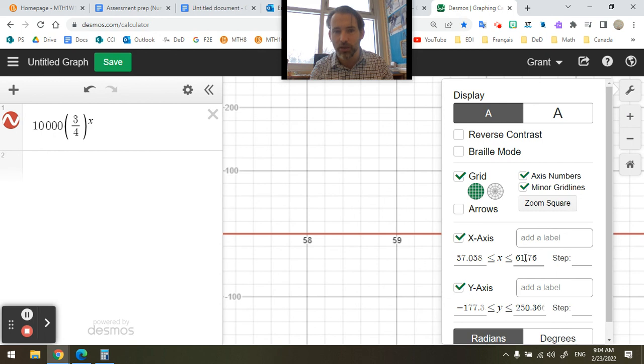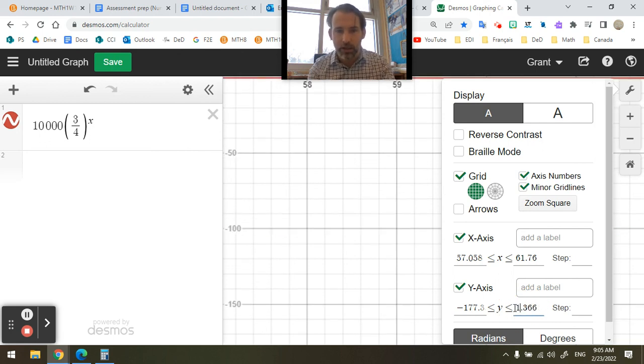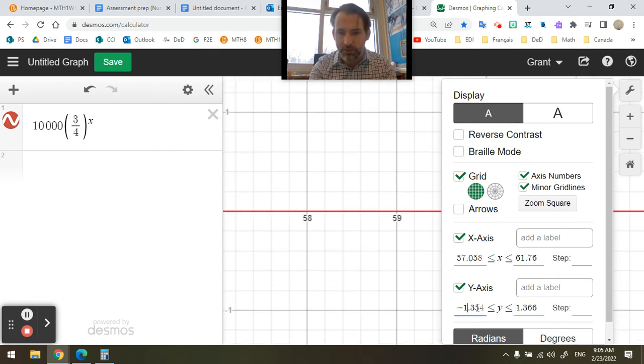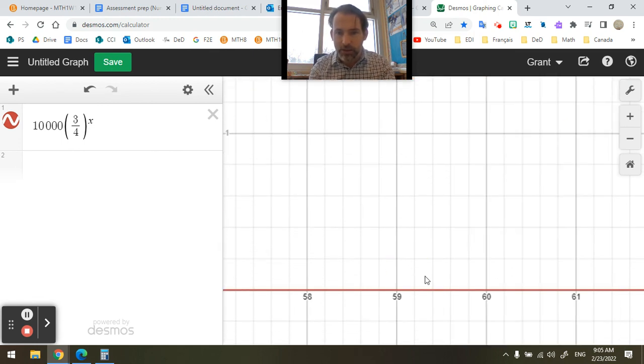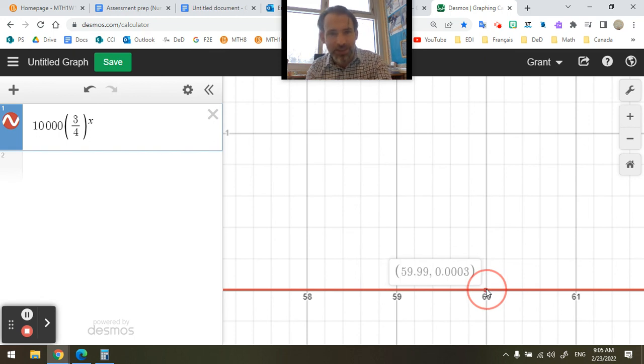So I want to show in my x-axis just that, and in my y-axis, I don't nearly need as much. I just want like 1. And I don't need any negatives. So there we go. Here's 1, and see now it's showing me the decimal. It's still above 0, and it's just growing smaller. And so it's doing something called approaching 0, but never touching 0.